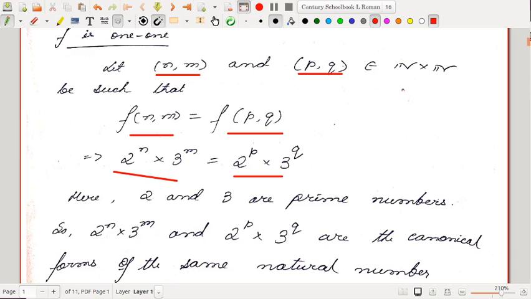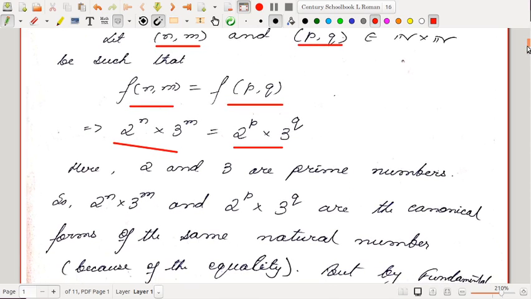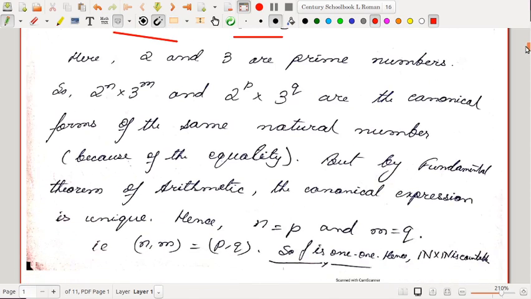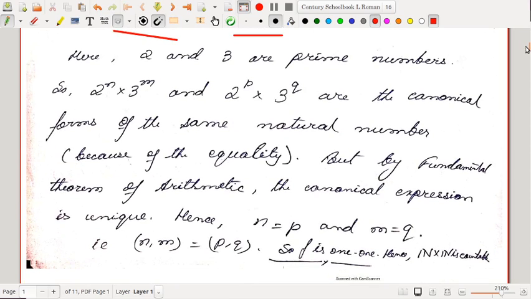And we have the fundamental theorem of arithmetic which says that any given natural number can be expressed as a product of primes in a unique way. So 2 to the power n into 3 to the power m and 2 to the power p into 3 to the power q are the canonical forms of the same natural number, because of the equality.